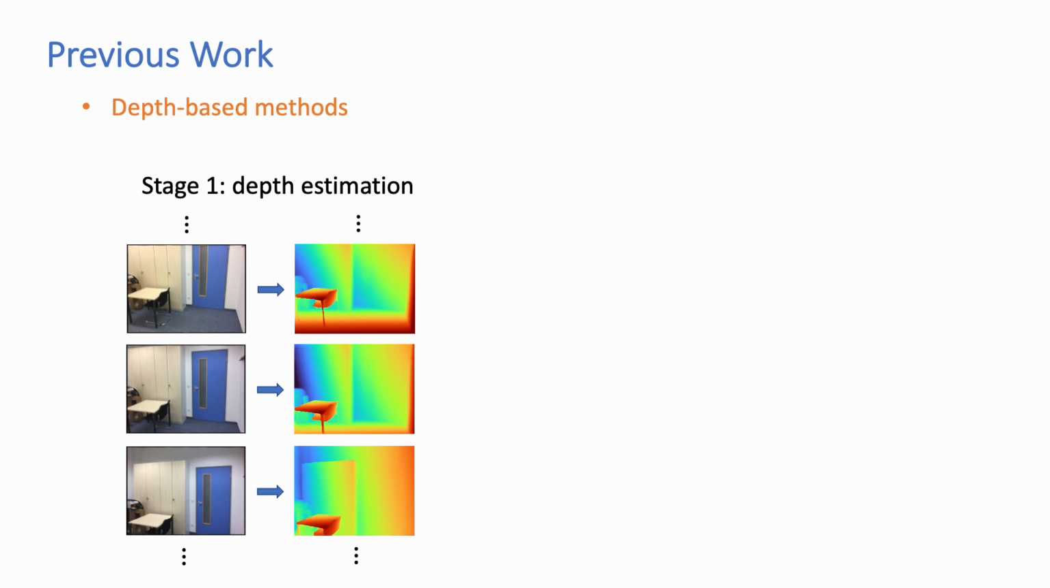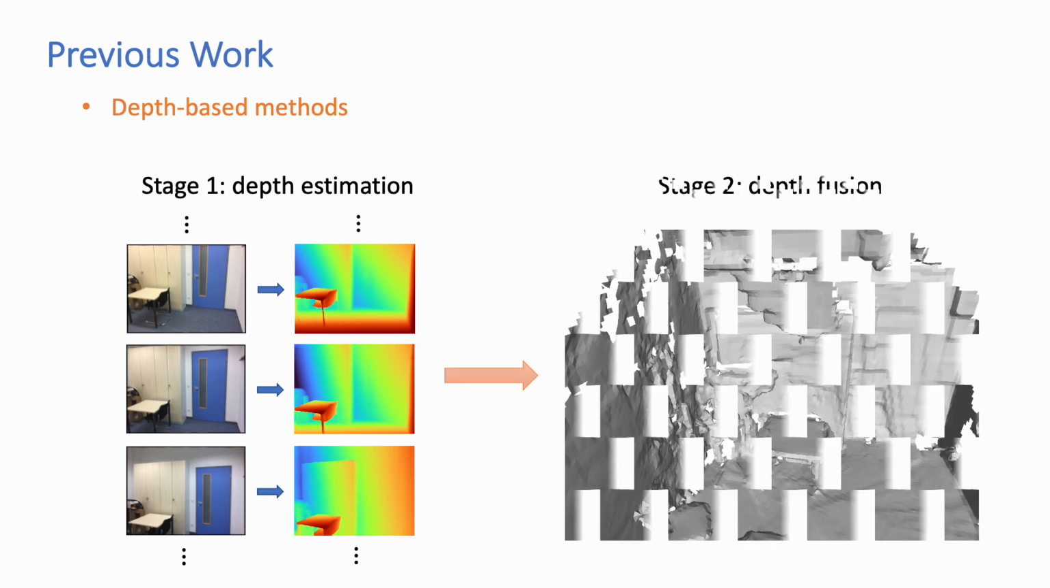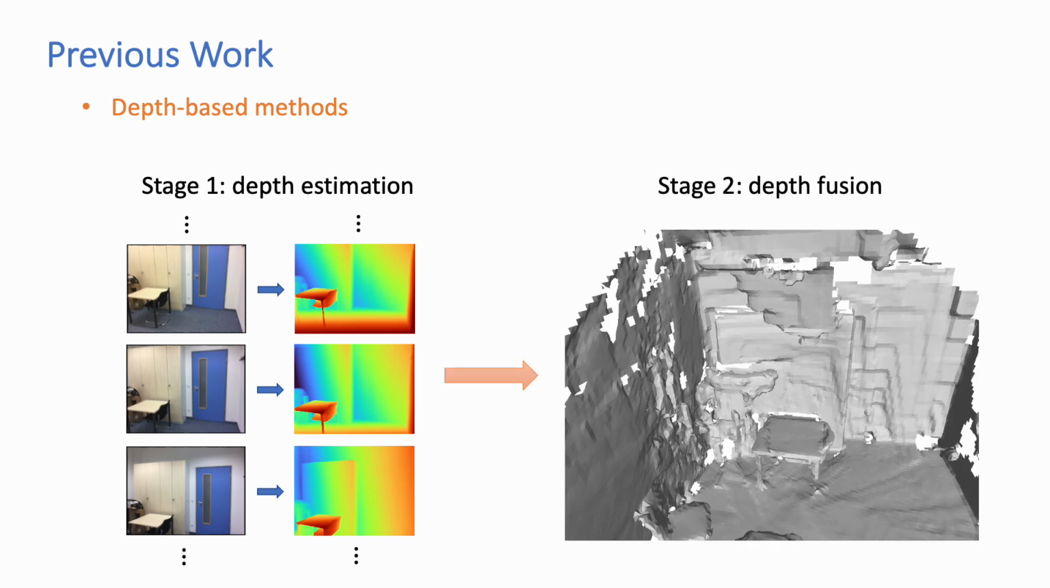Most previous works adopt a two-stage pipeline, in which they first estimate the depth maps for each keyframe image and then fuse them into a 3D TSDF volume. However, they struggle to produce coherent 3D surfaces, especially for textureless regions like the walls, because each depth is estimated separately.